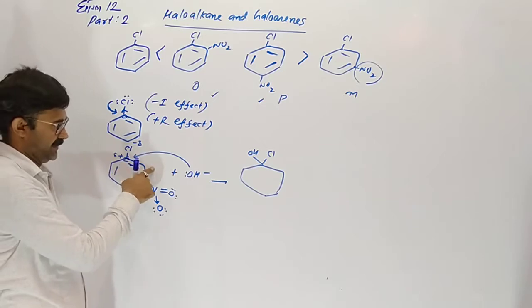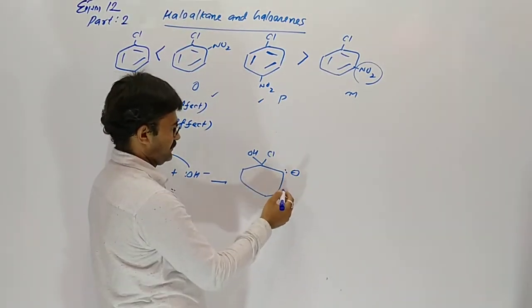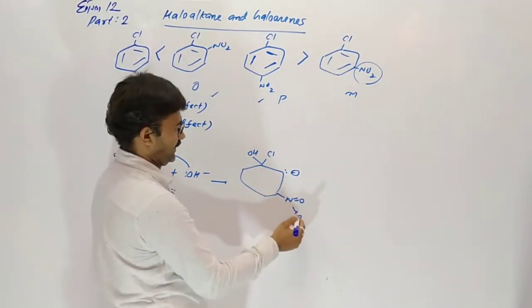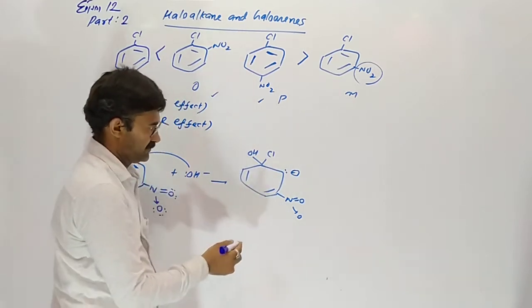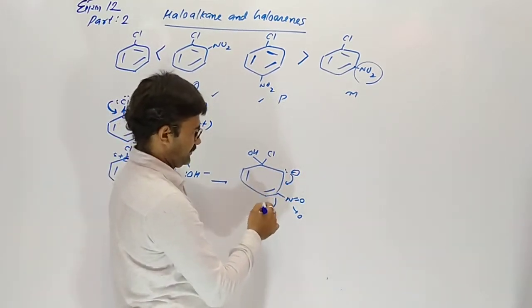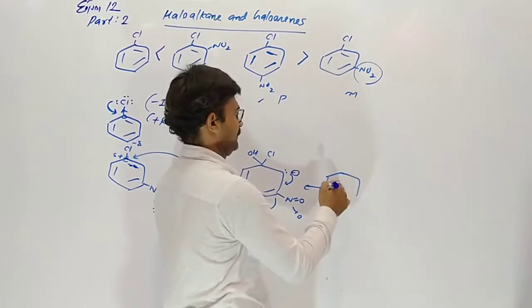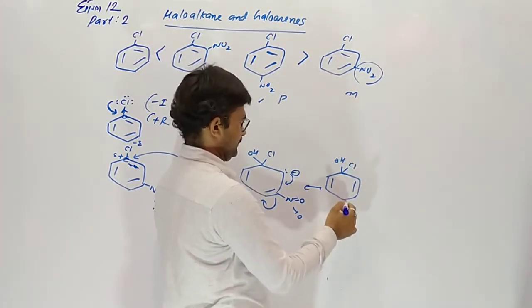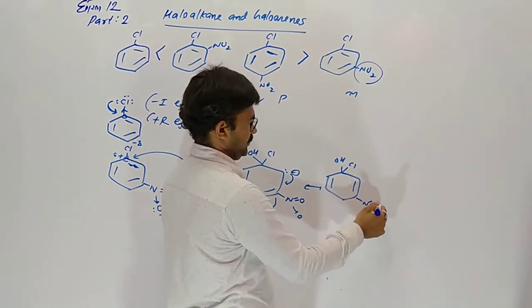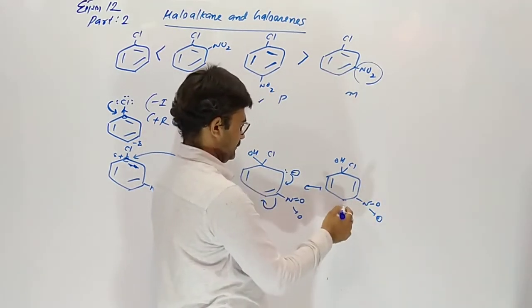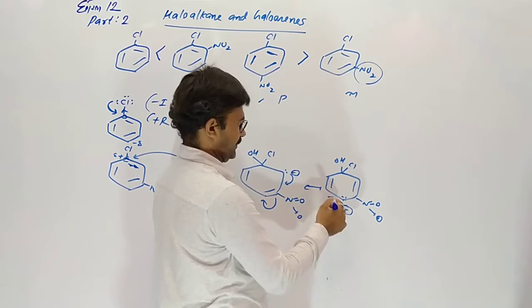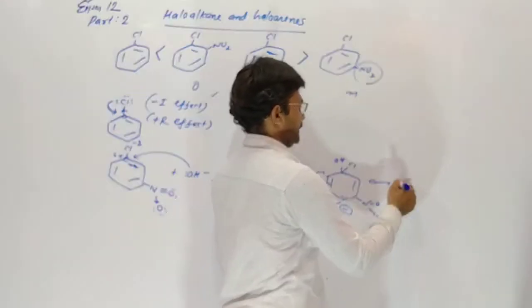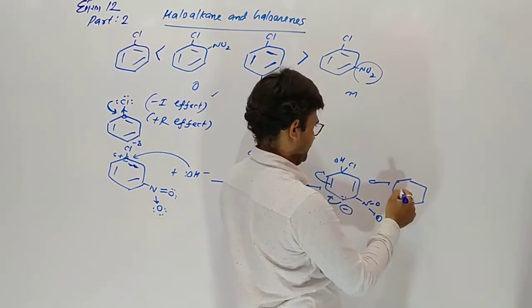The pi bond comes here. This one is on the meta place. These two electrons move here, these two on here. So here Cl, OH, NO2, and negative here and here. A resonating structure occurs.